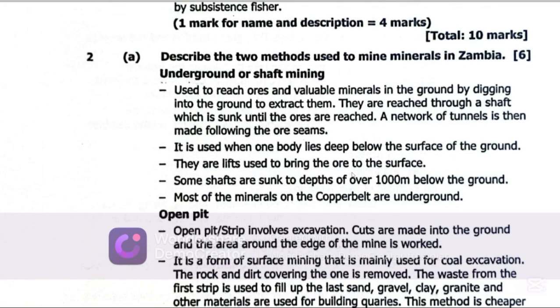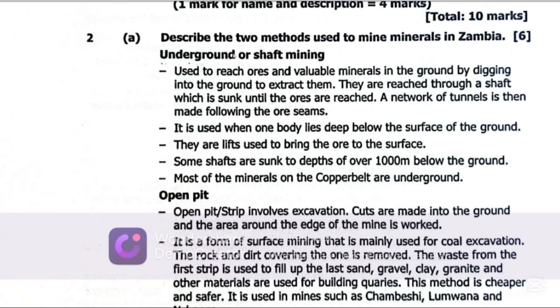So we have what we call underground mining or shaft mining. Now, underground mining is used to reach ores or valuable minerals in the ground by digging into the ground to extract them. They are reached through a shaft, which is sunk until the ores are reached. The network of tunnels is then made following ore seams. So shafts are basically the description of tunnels. So it is used when one body lies deep below the surface of the ground. When minerals are very, very deep underground, that is when we use underground or shaft mining.